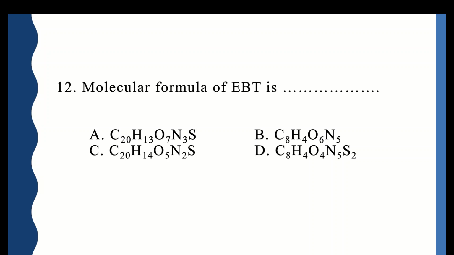Molecular formula of EBT, that is a metal ion indicator Eriochrome Black T, is: A, C20H13O7N3S, B option C8H4O6N5, or C or D. So the correct option is C20H13O7N3S. A is the correct option.